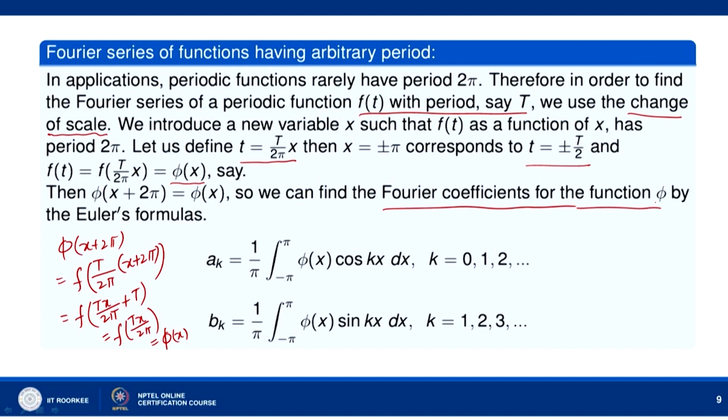Okay. We can determine Fourier coefficients. Fourier coefficients are given by a k equal to 1 over pi integral over minus pi to pi phi x cos k x dx, where k takes values 0, 1, 2, 3 and so on, and b k is given by 1 over pi integral over minus pi to pi phi x sin k x dx, k takes values 1, 2, 3 and so on. Okay. So, we can get the expressions of a k and b k in terms of the function phi.